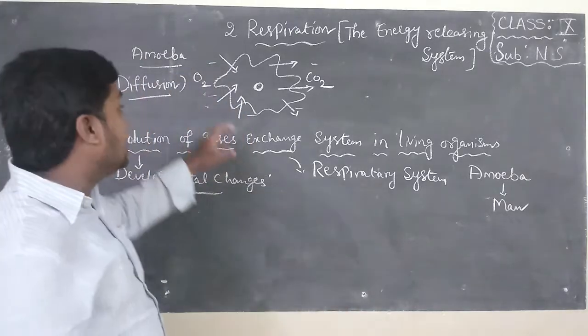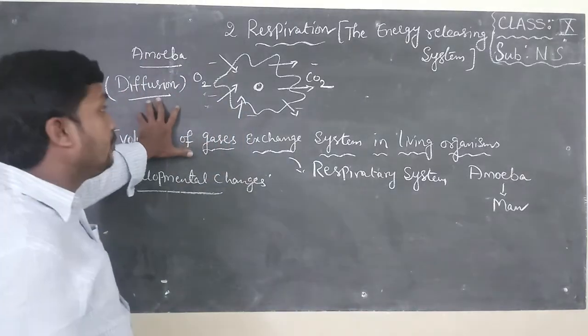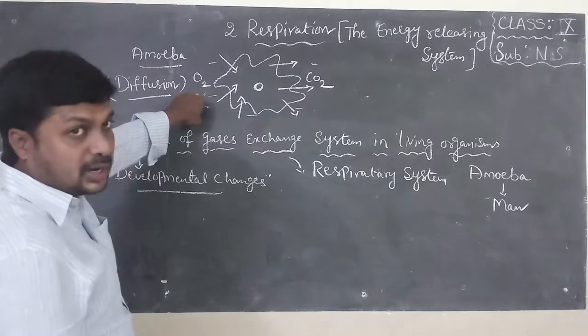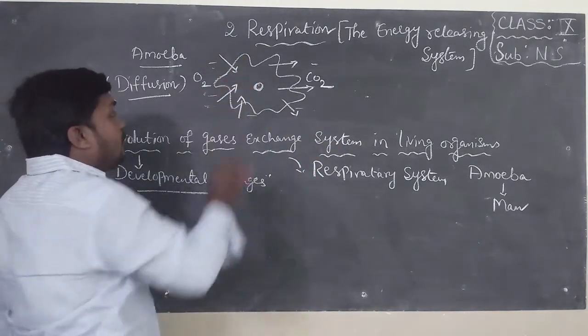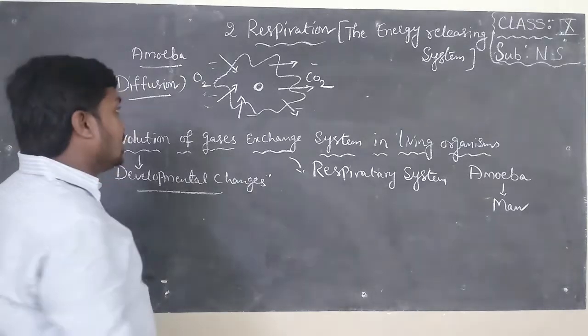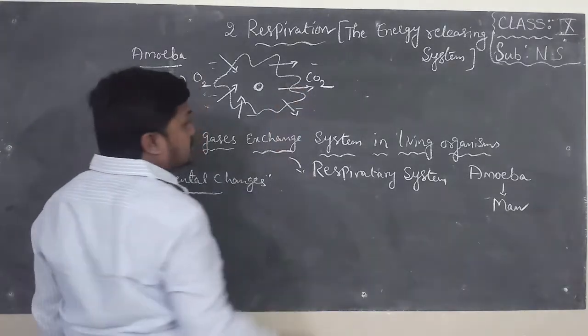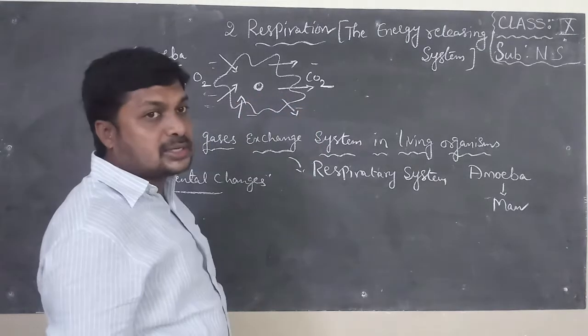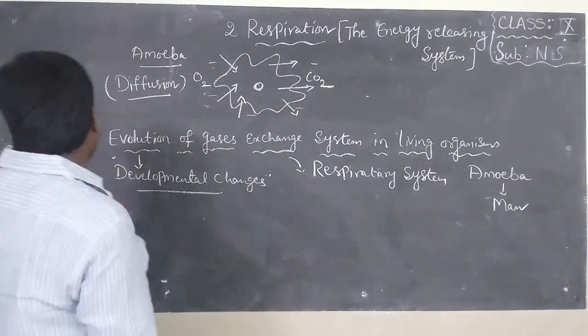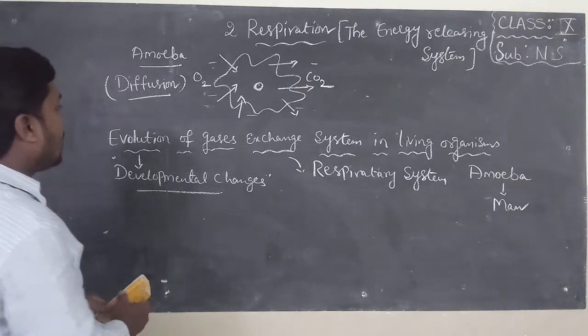Gas exchange takes place by the process of diffusion. The concentration of oxygen in water is high, so oxygen diffuses directly into the body of amoeba. Simultaneously, the CO2 content in the body is also high, so CO2 diffuses from the body to water. Like this, exchange of gases takes place by diffusion in amoeba.